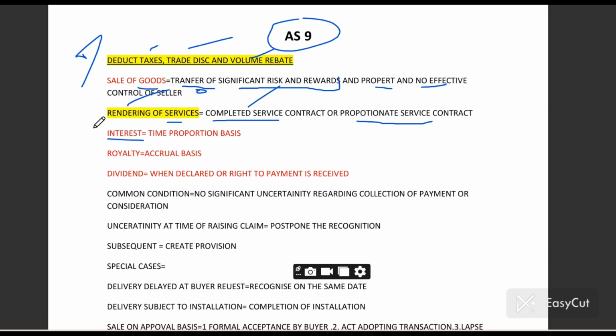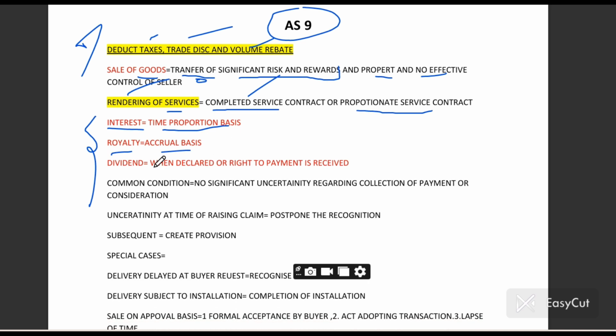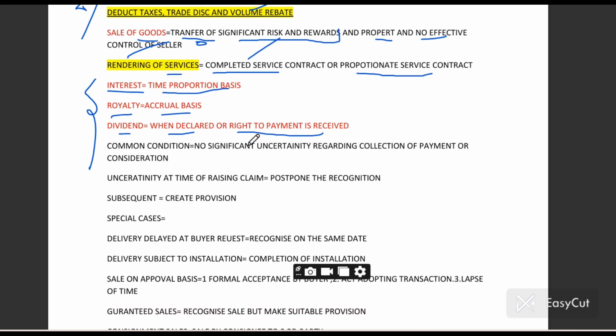If there is any interest, these three are the most ICAI favorite. Interest you have to recognize on a time proportion basis, month wise, like January month interest, February month interest. Royalty on accrual basis: when royalty accrues, you have to recognize it, it doesn't matter whether it is paid or received or not. For dividend, when the right to receive dividend is declared or the right to payment is established, you have to record the dividend.